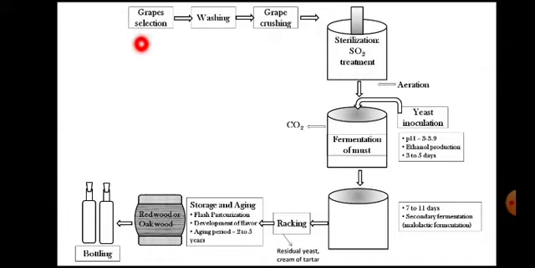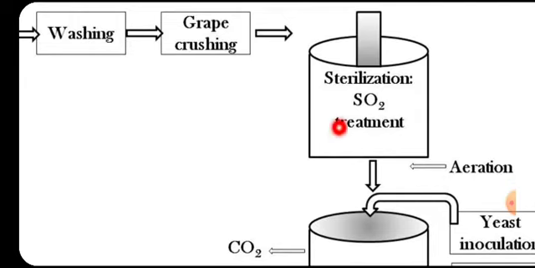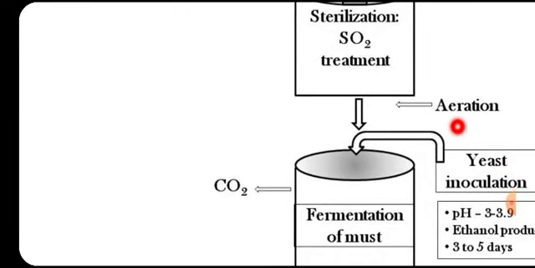The flow chart is like this: selection of grapes, grapes are washed, then crushing of grapes, then sterilization of this grape juice, that is must, by addition of KMS, that is called the SO2 treatment. Then it is aerated. The purpose of aeration is to remove this SO2, because if SO2 is there in grape juice, then it will inhibit the desirable Saccharomyces ellipsoides also. So for that purpose it is aerated.